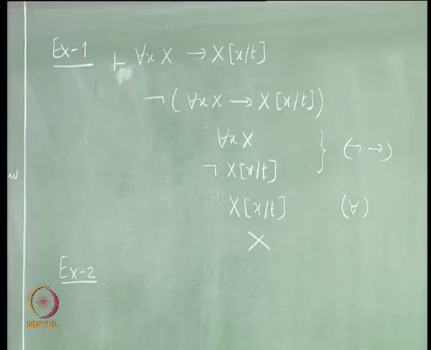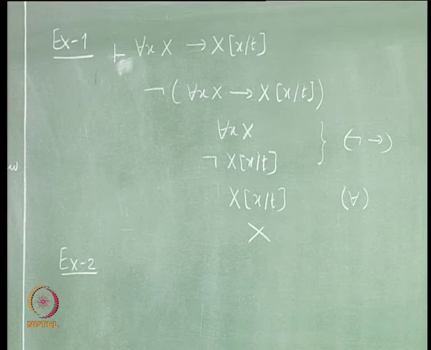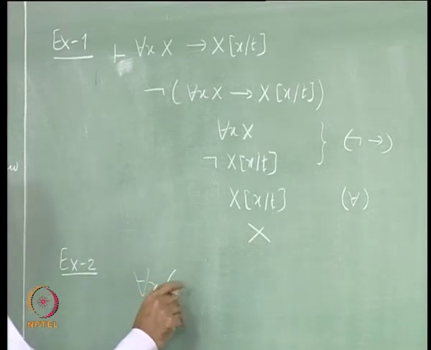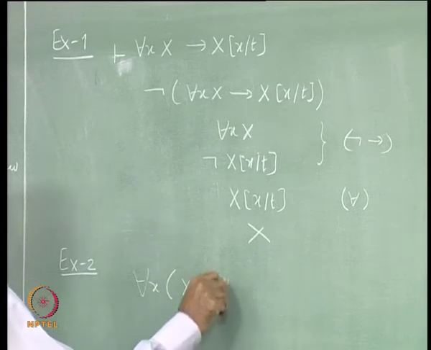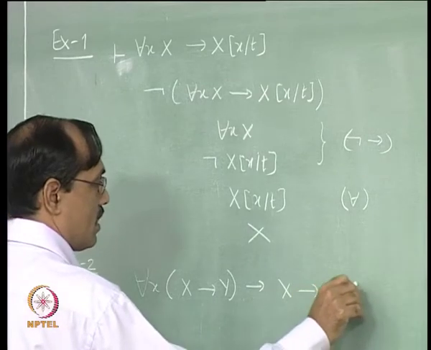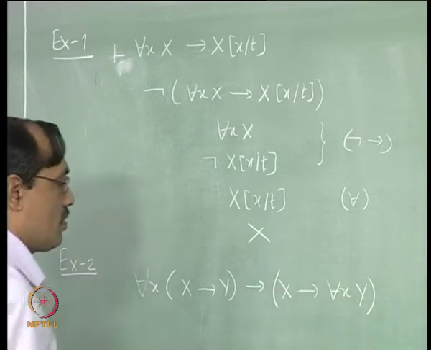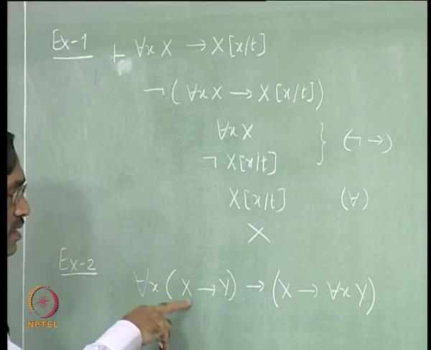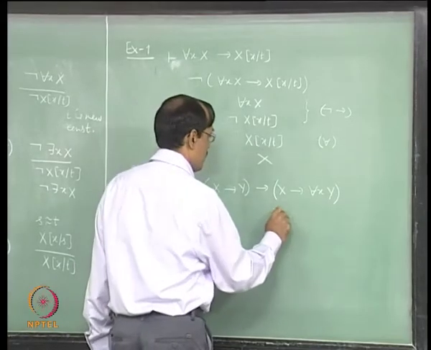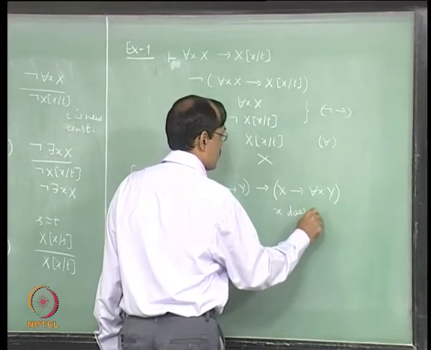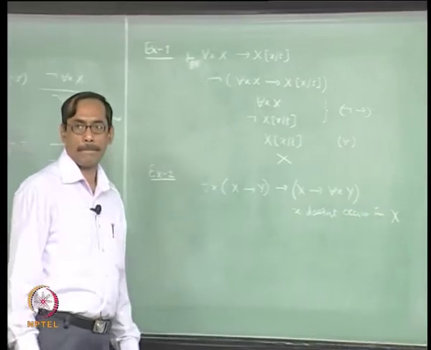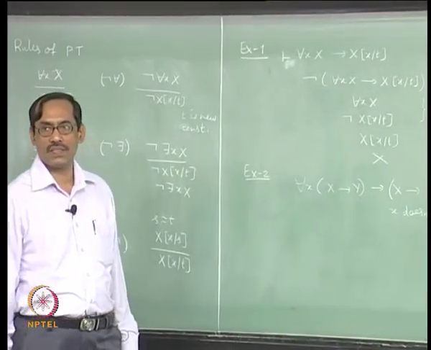Let us see another axiom. So, for equality we have the other axiom: for each x, x implies y implies x implies for each x y, where this variable x is not occurring in capital X, let us say, right, x does not occur in X. Okay. This is our next axiom.